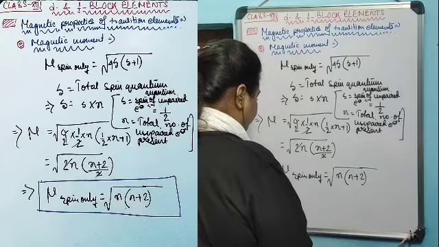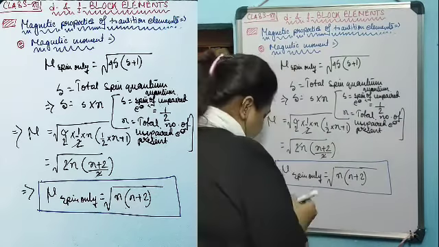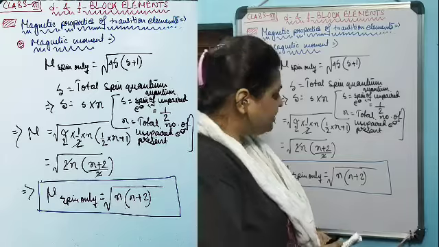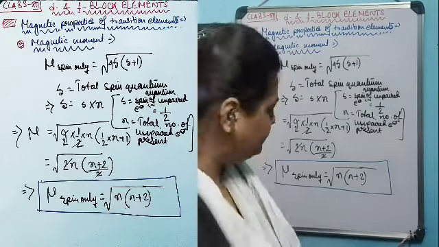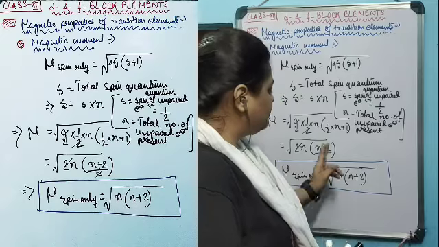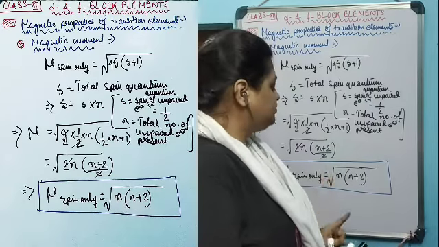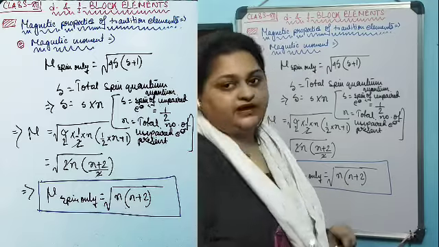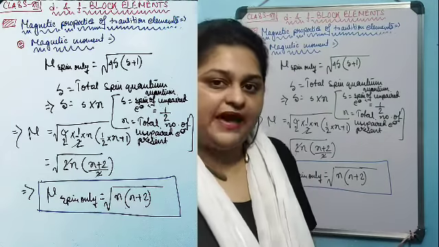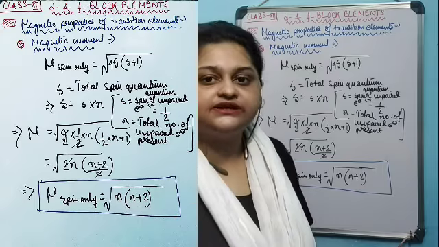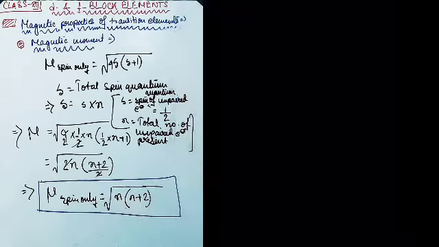This expression represents the magnetic moment of the 3d series elements only. By applying this equation, we can find the magnetic moment values for the 3d series elements.